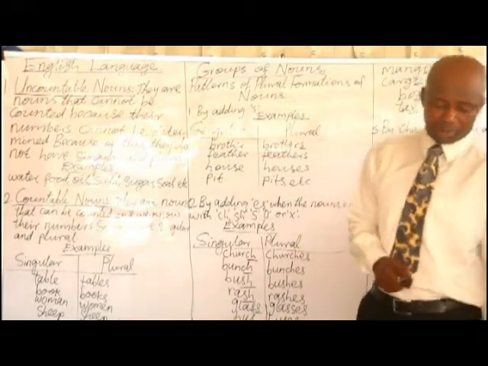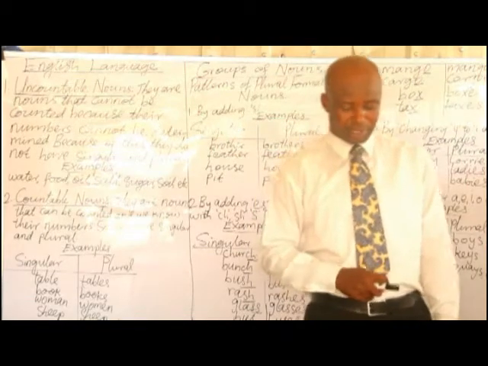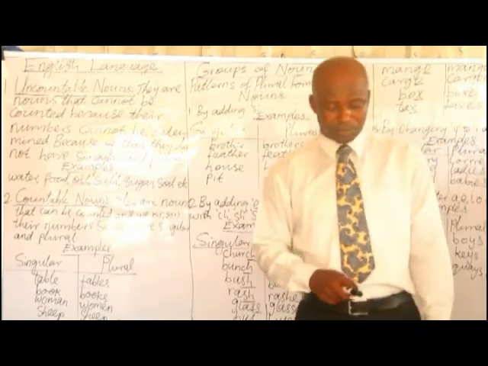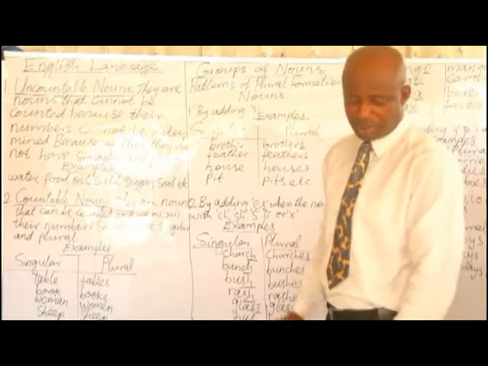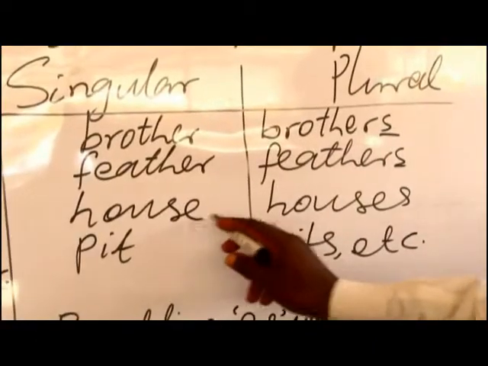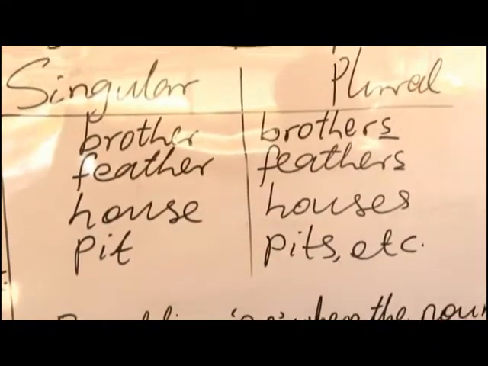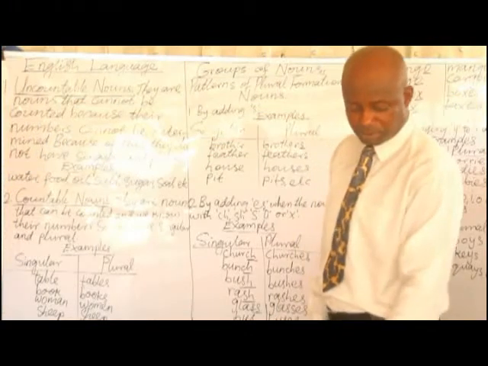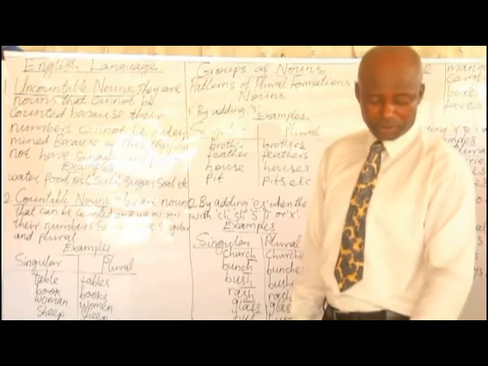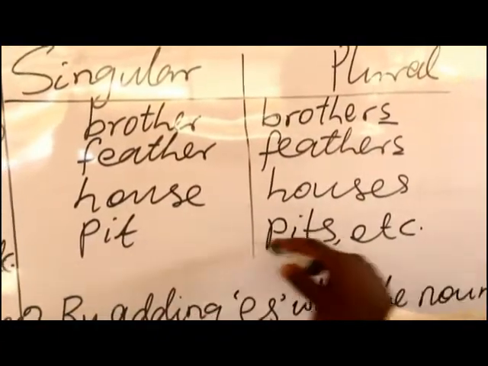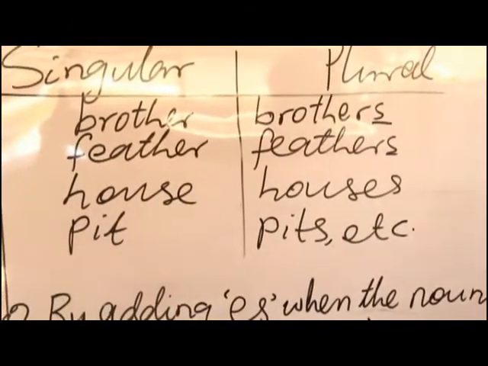Rope, ropes. Cup, cups. Spoon, spoons. House, houses. Road, roads. Town, towns. Pit, pits, etc.